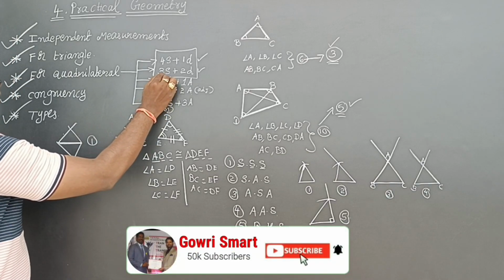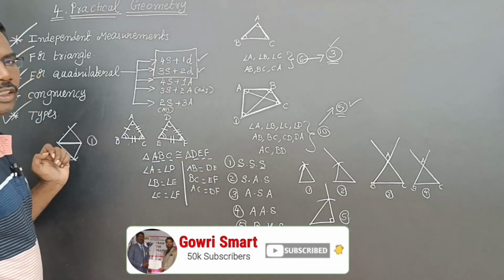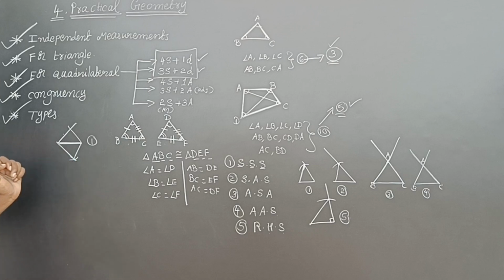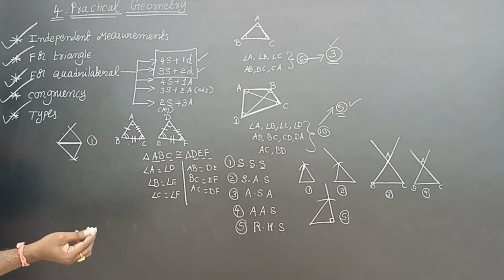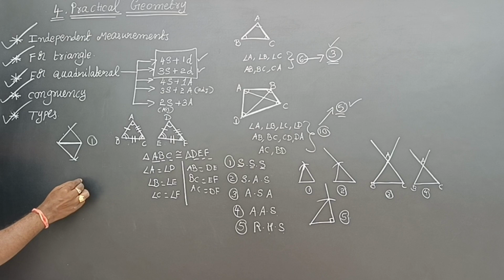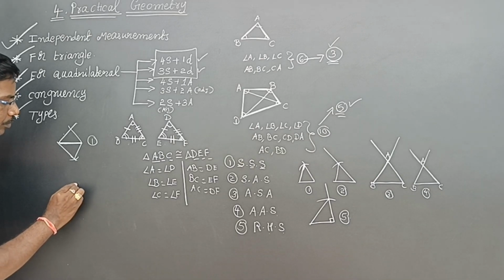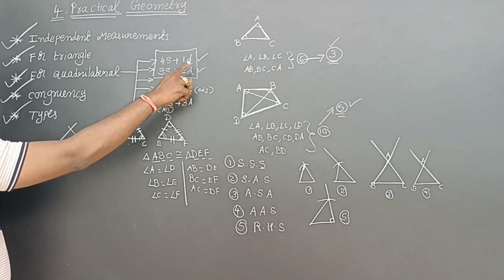Then we can get the first case. Second one, 3s and 2 diagonals. Here also same thing. SSD, so SSD will do.